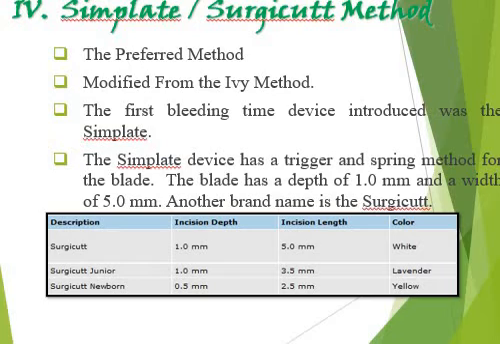So these are two methods, and the Simplate method is basically a device, a trigger and spring method for the blade, and the blade has a depth of 1.00 width. This is all about the bleeding time procedure.